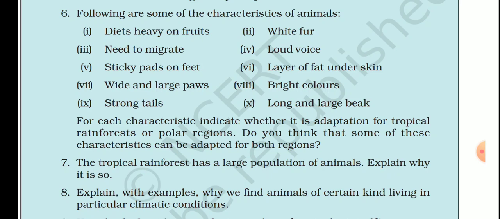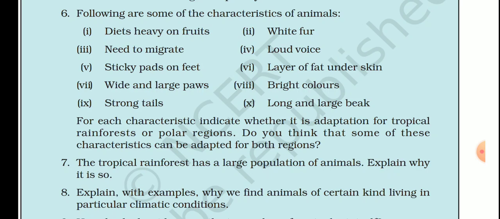It is for tropical rainforest. Okay, first one is tropical rainforest. Second, white fur, definitely polar region. We know, example, polar bear. You have to just write the region. Third, need to migrate, polar region. We have seen the example of Siberian crane, because when it is extremely cold then it migrates.